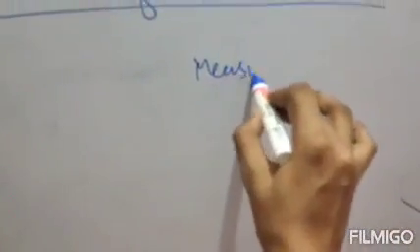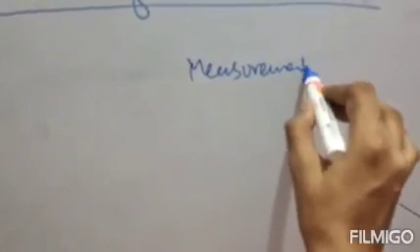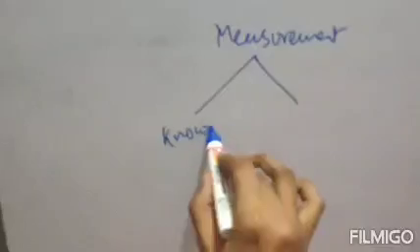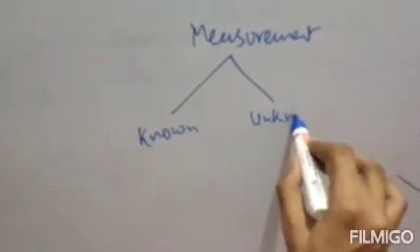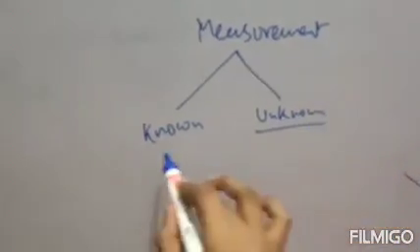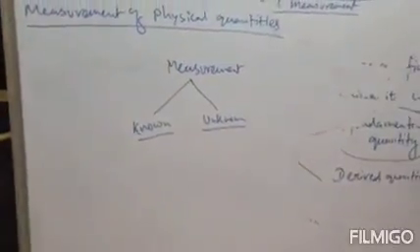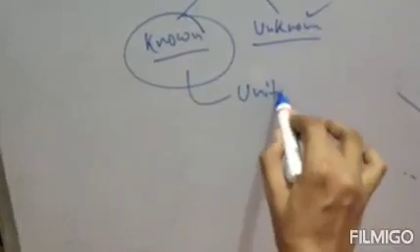Now recall the process of measurement. There are two quantities: one is your known quantity and another is your unknown quantity. So you need to compare these two quantities to find the unknown quantity. Clear? And the known quantity is known as the unit of measurement.